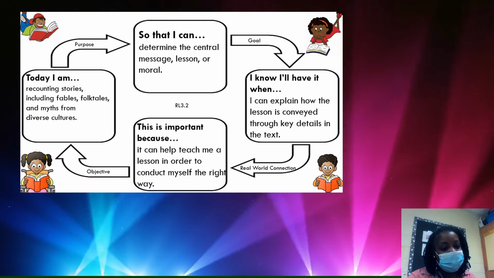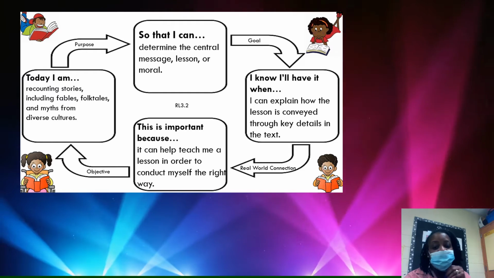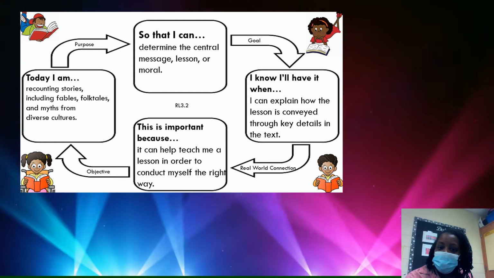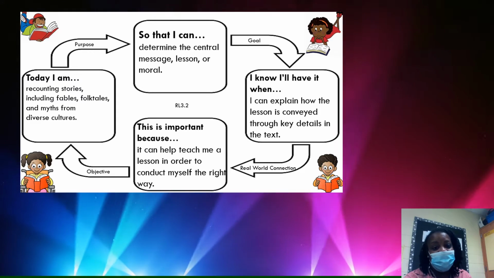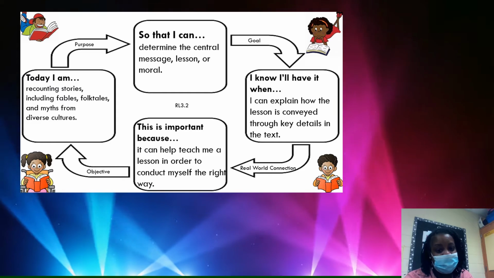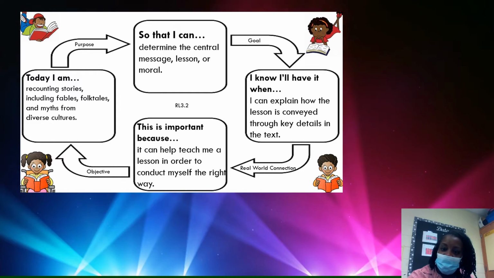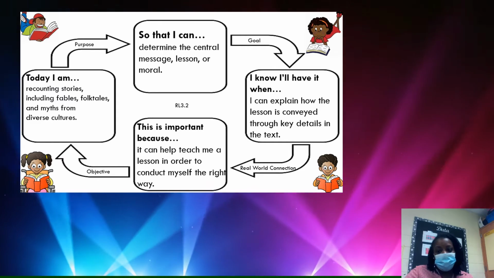Today I am recounting stories, including fables, folk tales, and myths from diverse cultures, so that I can determine the central message, lesson, or moral. This is important because it can help teach me a lesson in order to conduct myself the right way. I know I have it when I can explain how the lesson is conveyed through key details in the text.